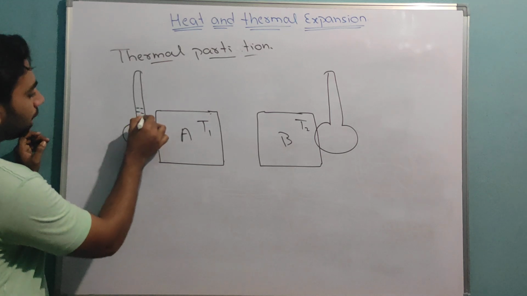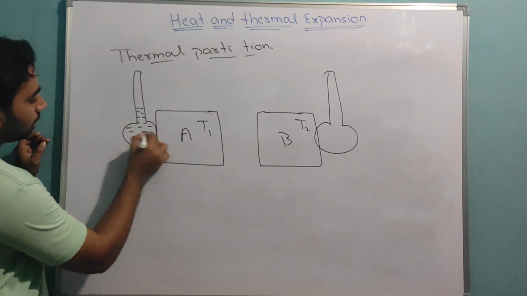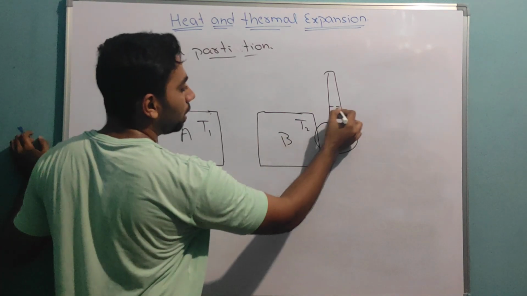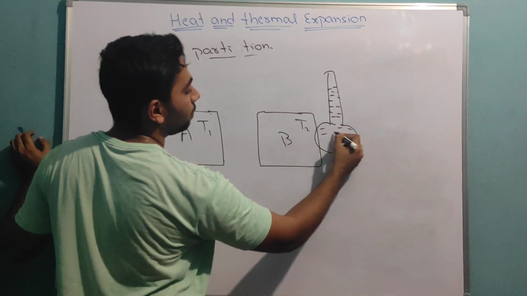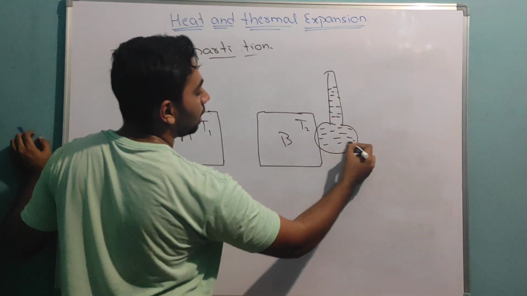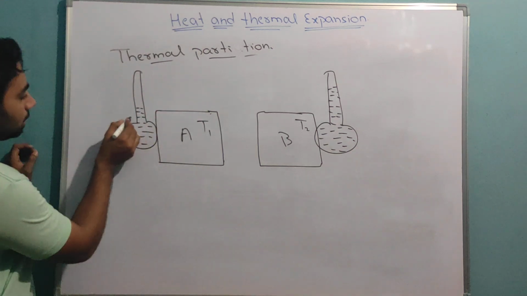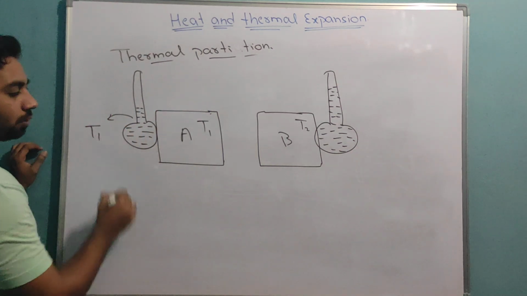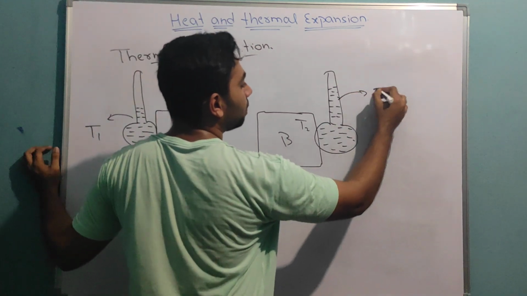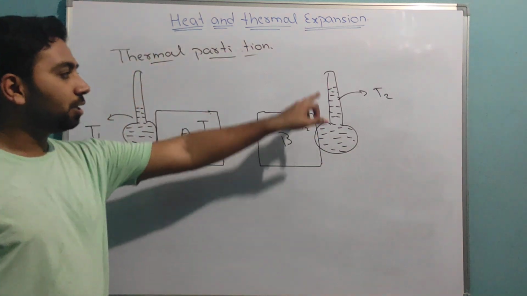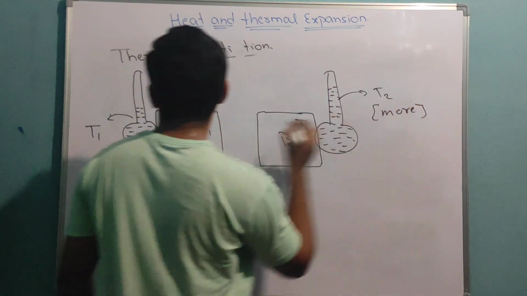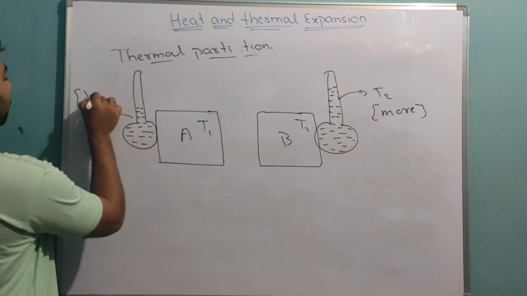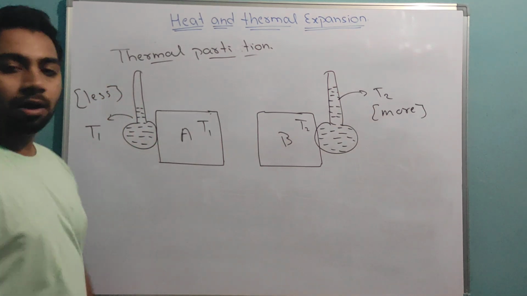Then this thermometer will also get that same temperature. Let's say this has more temperature: then this thermometer will show T1 and this thermometer will show T2. Correct? Temperature here is more, here it is less. Okay, first case.